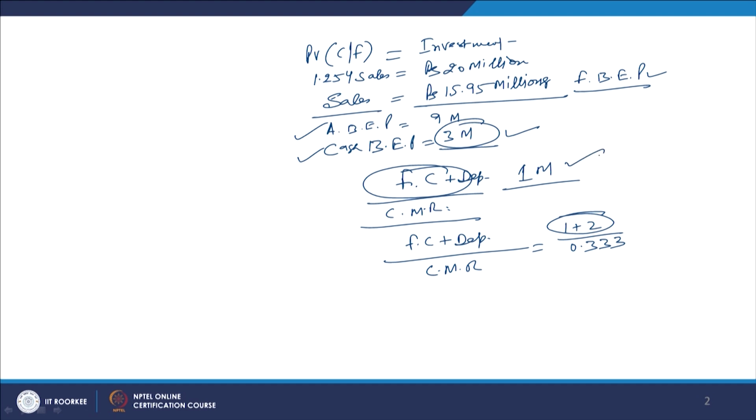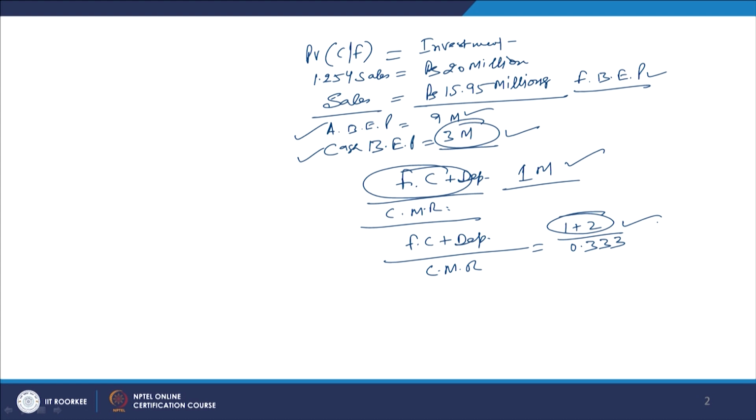So, in this case we have to sell more to attain the level of contribution needed to recover the fixed cost, which is the cash plus non-cash fixed cost. We have to increase the level of sales, and this level of fixed cost will be possible to recover if we are selling worth 9 million rupees.